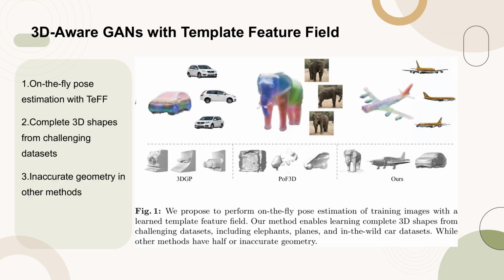Figure 1 illustrates the proposed method for performing on-the-fly pose estimation of training images using a Learned Template Feature Field, TeFF. This approach enables the learning of complete 3D shapes from challenging datasets, including elephants, planes, and in-the-wild car datasets. In contrast, other methods often result in half or inaccurate geometry. The figure highlights the superiority of the proposed method in generating accurate and complete 3D shapes.